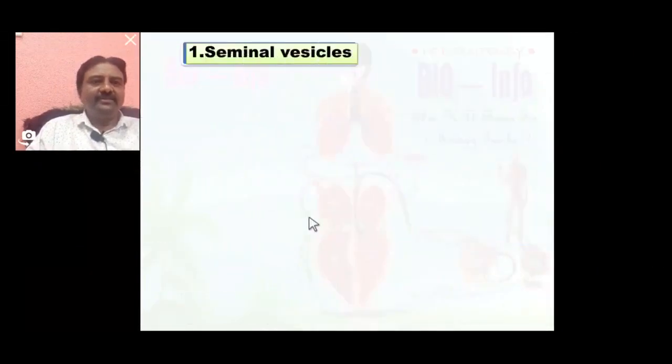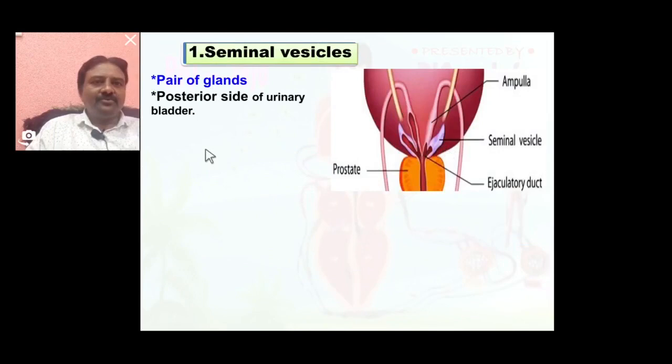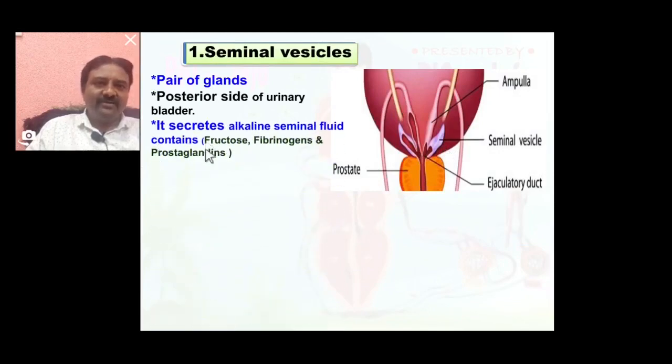First one is the seminal vesicle. So these are the seminal vesicles, paired. They are located on the posterior side of the urinary bladder. They secrete alkaline seminal fluid containing fructose, fibrinogen and prostaglandins. So the seminal vesicle secretes alkaline seminal fluid, with fructose, fibrinogen and prostaglandin as the materials.